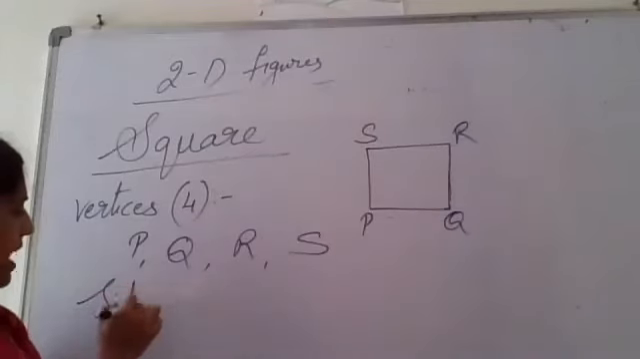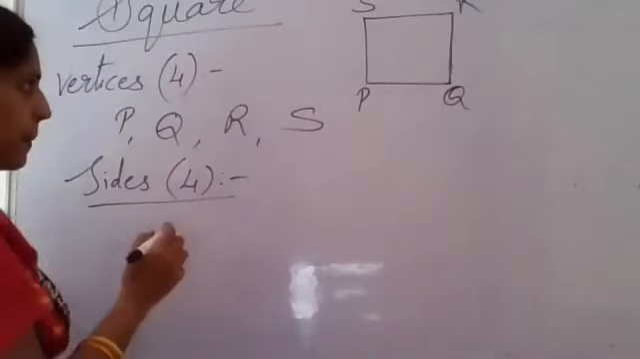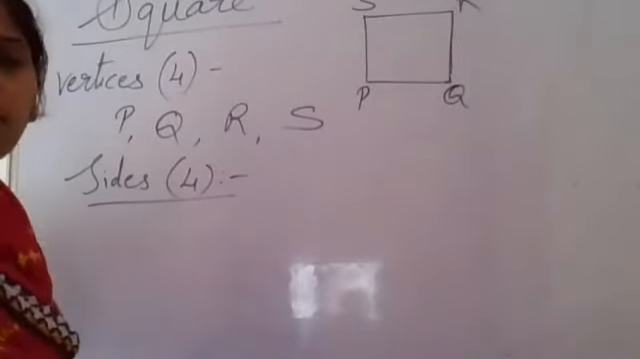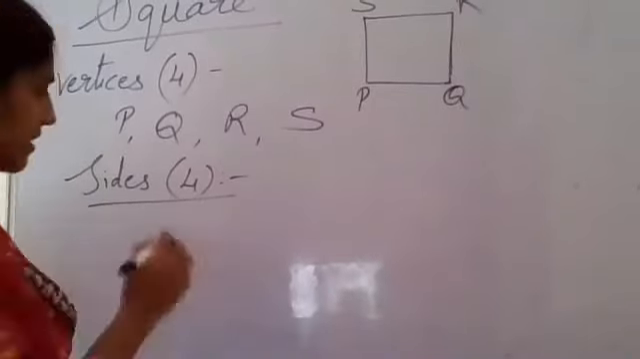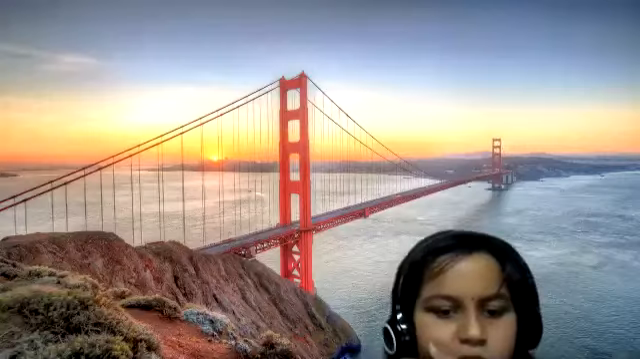Now next, how many sides are there? Four sides. What are those? Name the sides. PQ is one side. QR is one side. RS is another side.